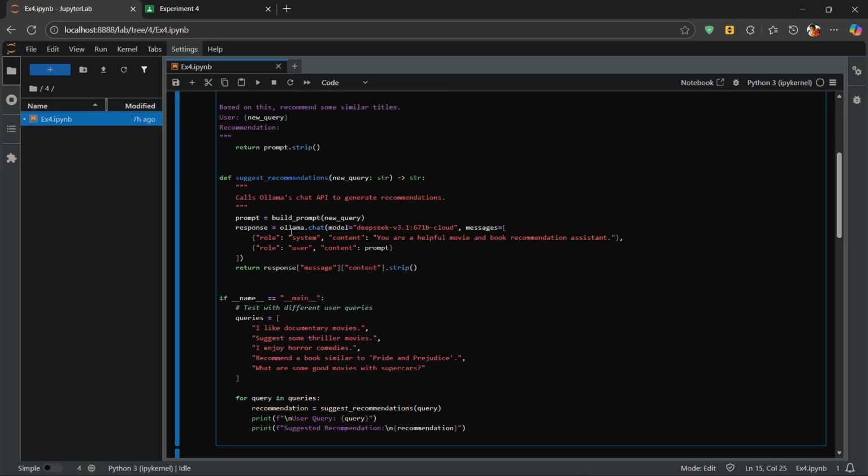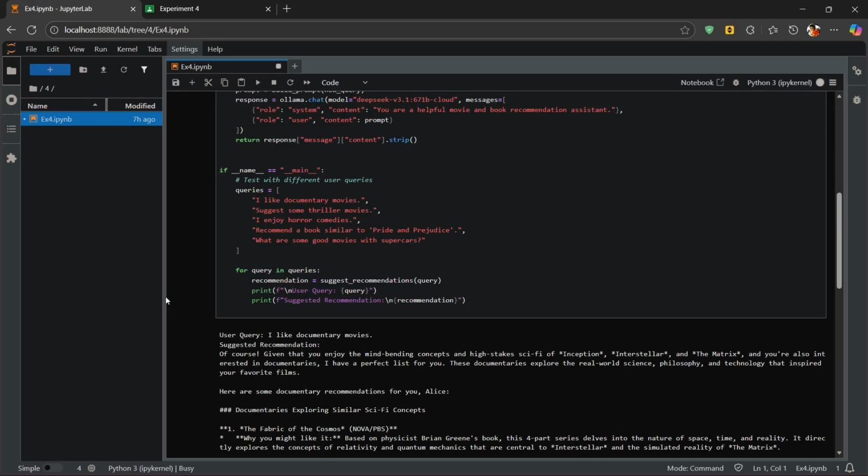What it does is send the prompt to the Ollama model which we are using here, through the Ollama API, and the model returns natural and relevant recommendations based on the user's interests. Finally, in the main section, I run some sample queries to test how the function works. I like documentary movies, I like some thriller movies, I enjoy horror comedies, and what are some good movies with supercars. Now we're going to run this code in real time.